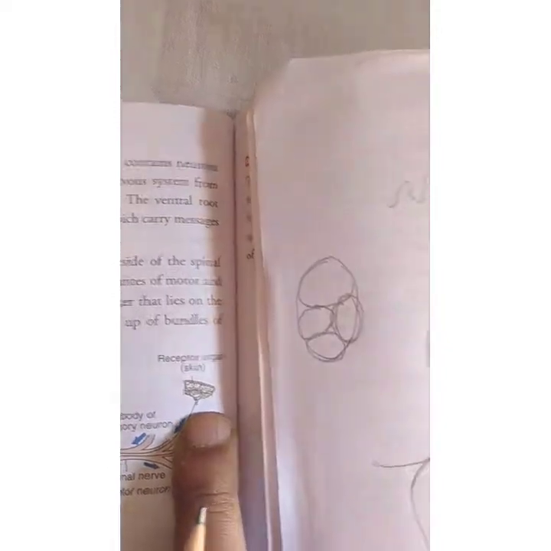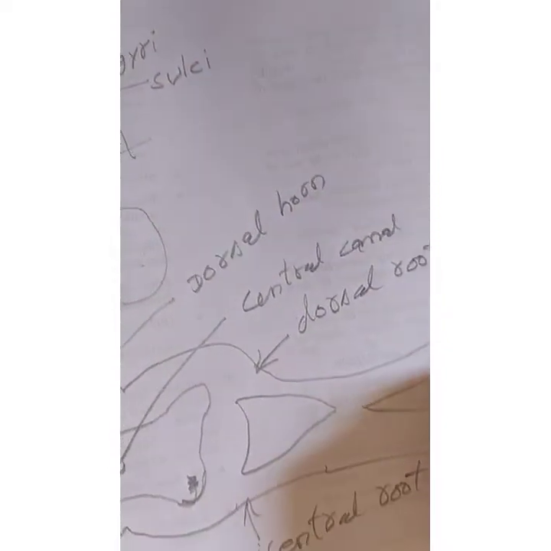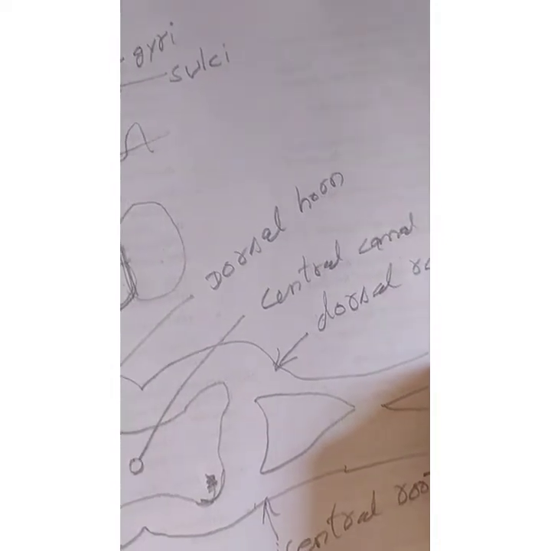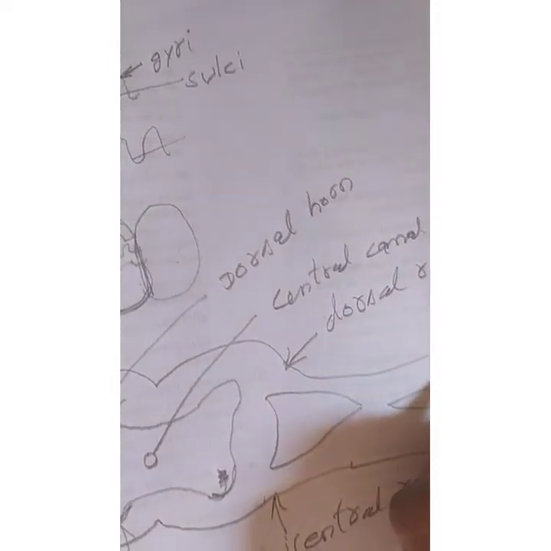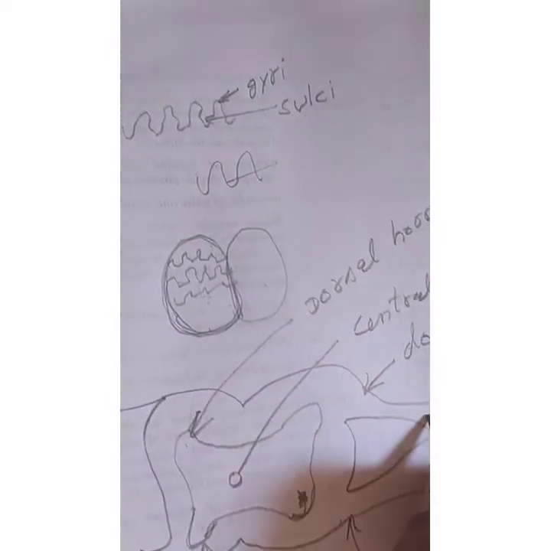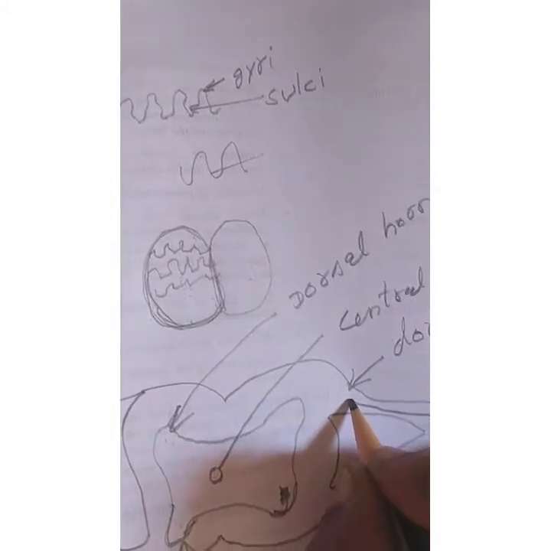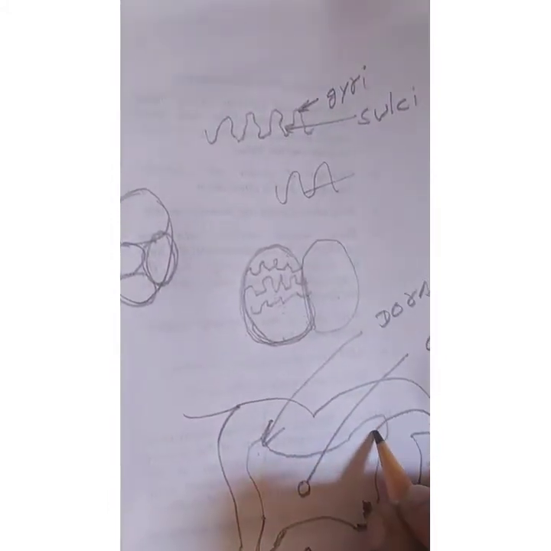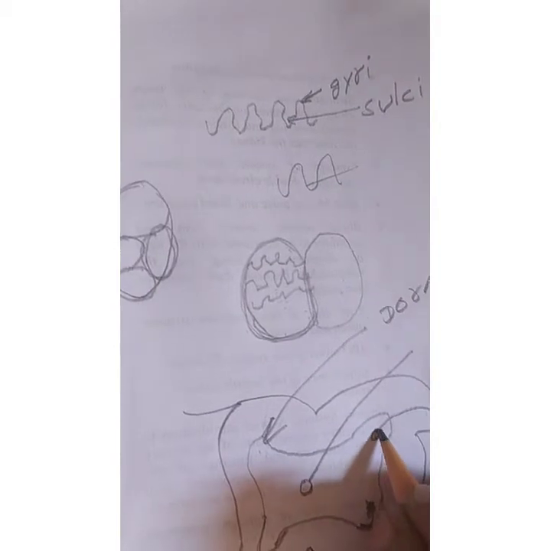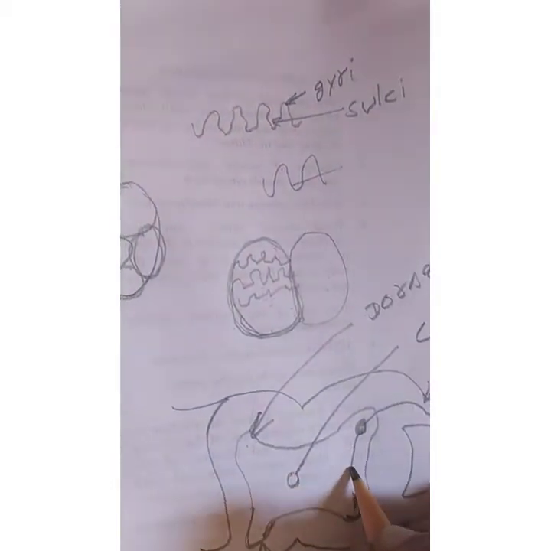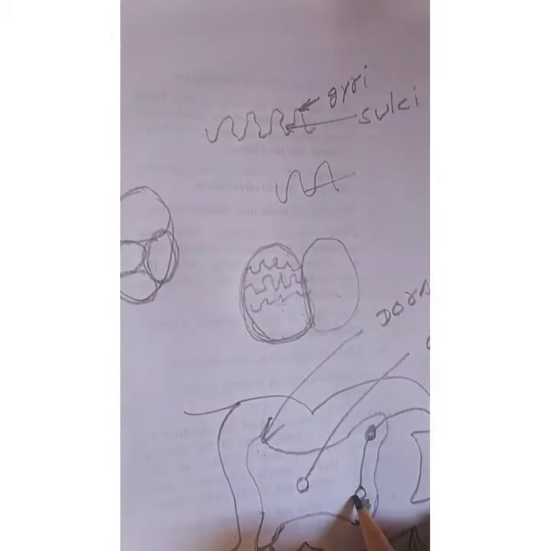So you can see skin is the receptor here. If I draw the skin like this here, skin is there. From here the impulse is transmitted through the sensory nerve. This is the sensory nerve which carries the message to the spinal cord. Here in the spinal cord, the ganglion is there, that is, the association neuron is present.